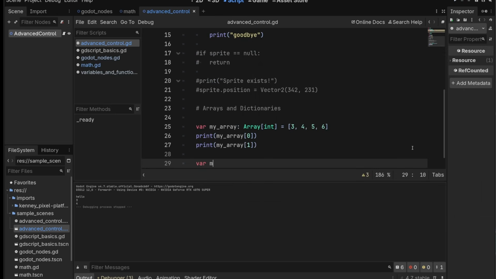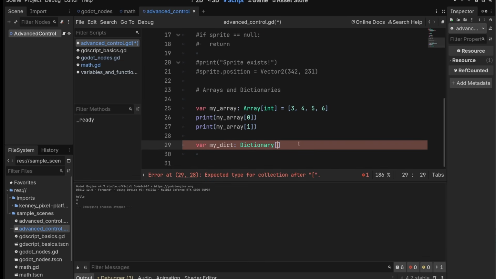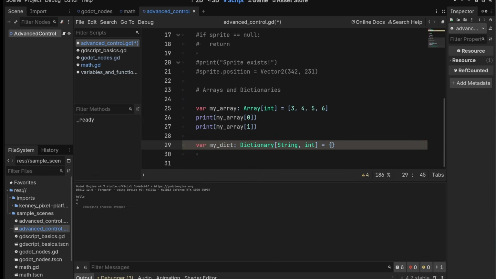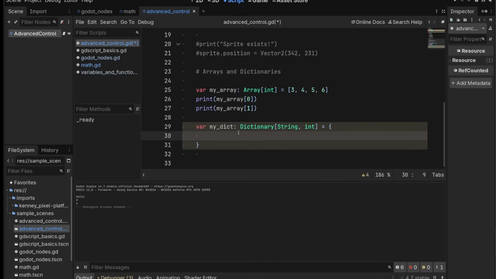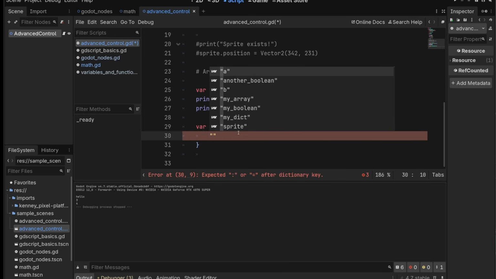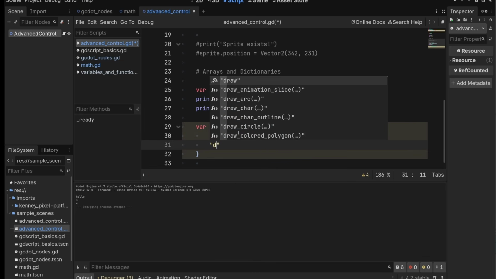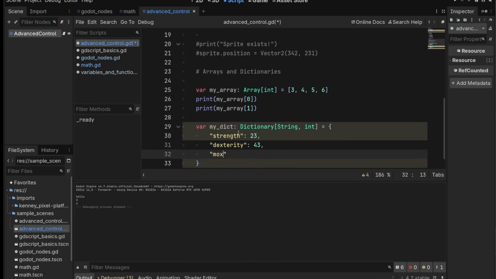Dictionaries are a bit different. So myDict is going to be a dictionary. Dictionaries take two subtypes. One is the key and one is the value. So for a key, let's say a string, and the value will be an integer. We'll make it equal. And then we make a dictionary literal by doing two curly brackets like this. And then we have to do the key type, which is a string here. So we'll say, oh, I don't know, strength. This could be like stats for an RPG. We put a colon, and then we put a value, comma. We'll do dexterity 43, moxie 43.